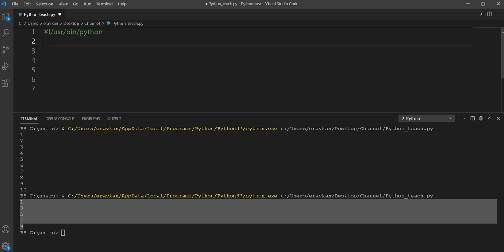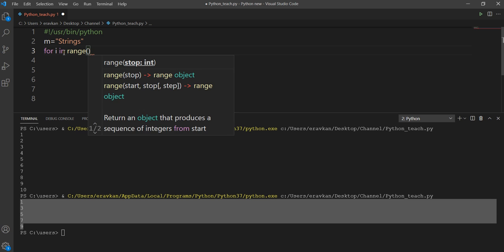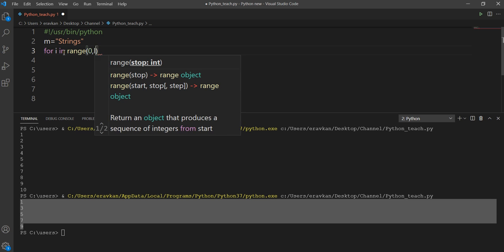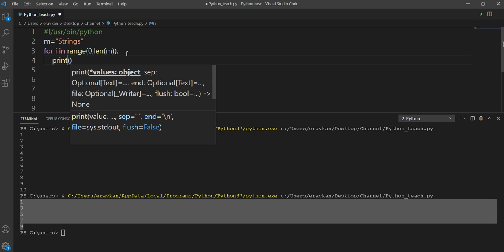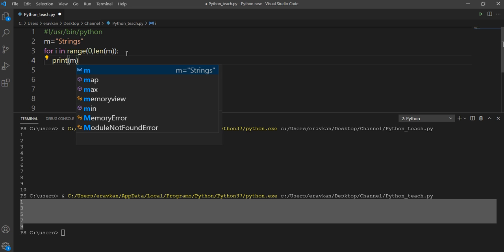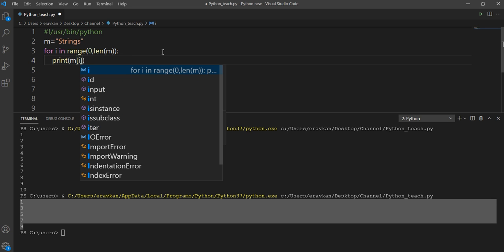Now we can write some good programs using range. Suppose I have a string defined by the name m, then for i in range, my index starts from 0, and then we take the length of the string, and print m[i].